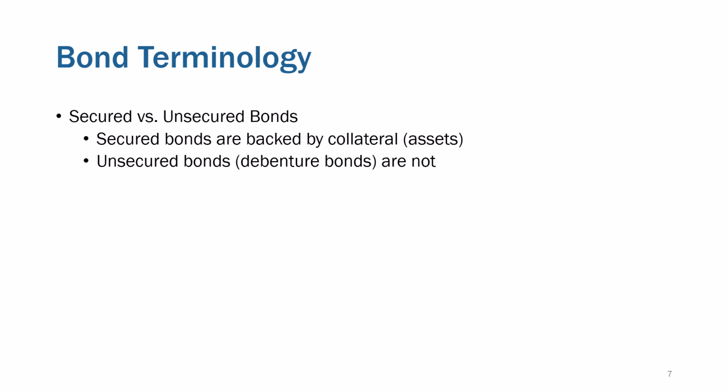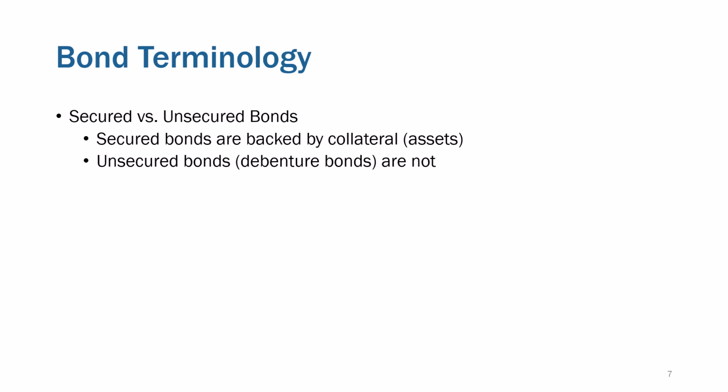Bond terminology, we're talking about secured versus unsecured bonds. Secured bonds are backed by collateral or assets, basically meaning if the company defaults, the assets can be liquidated and used to pay off the bond, or perhaps the bondholders would get the assets. Unsecured bonds, there's no collateral behind them. So, you know, Disney's bonds, I didn't dig into details, they're probably unsecured.